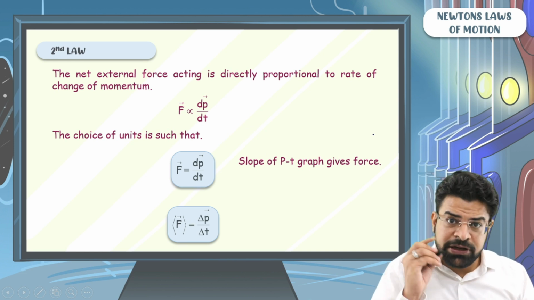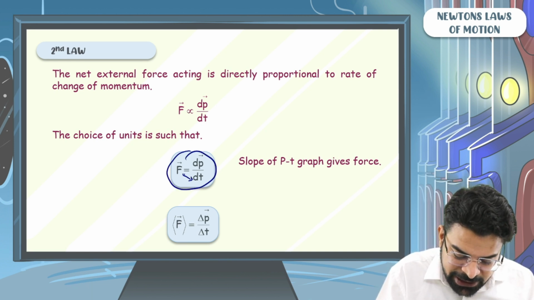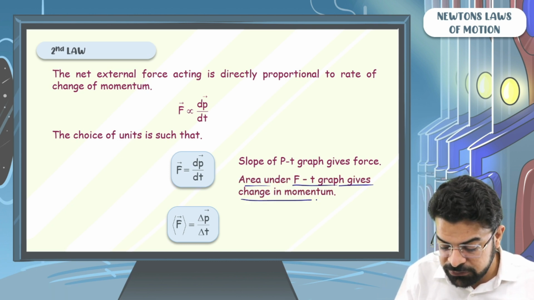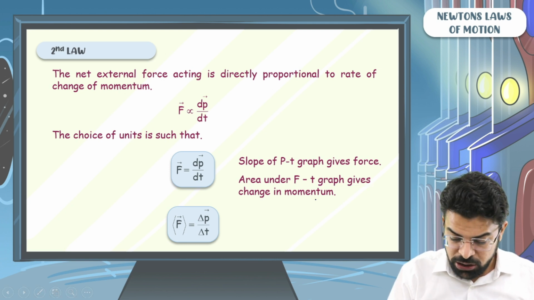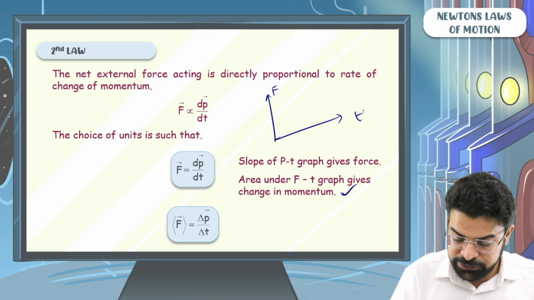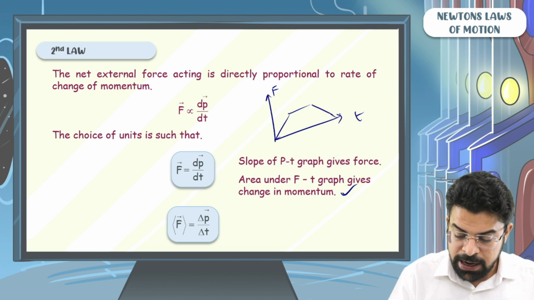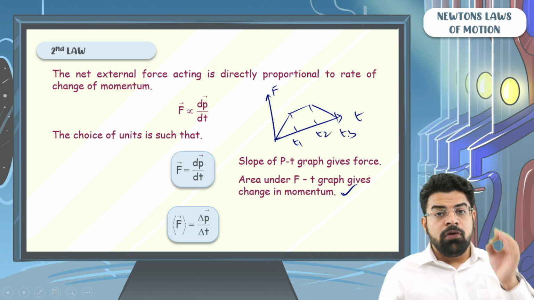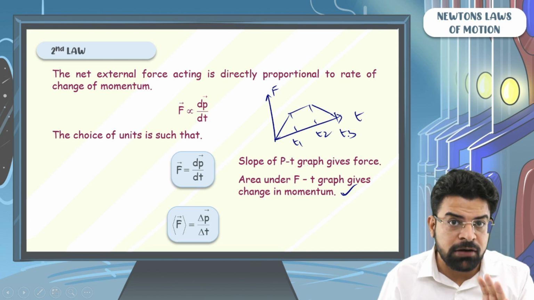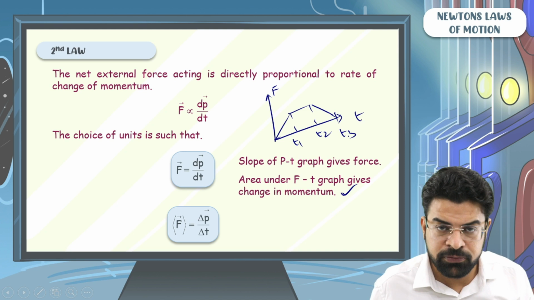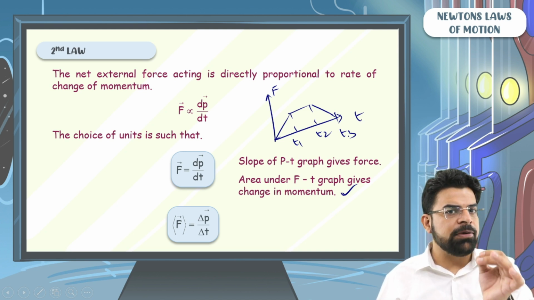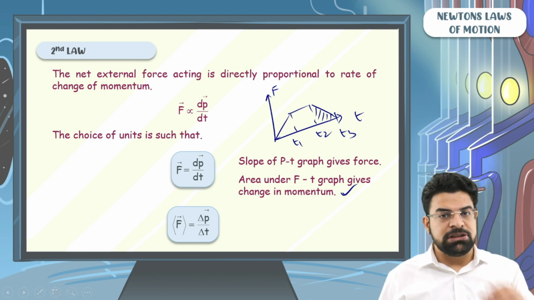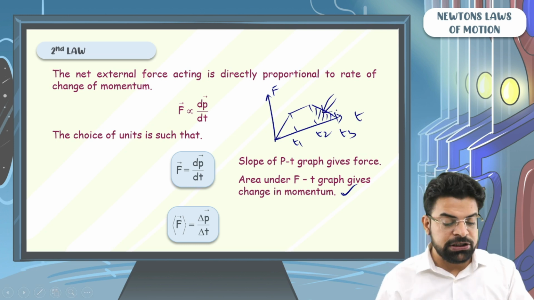The second thing which we can say just by looking at this equation is that the area under the force-time graph gives us the change in momentum. So let's say the force-time graph looks like this. And they ask you, let's say this time is T1, this time is T2, this time is T3. What is the change in momentum of the particle from time equals T2 till time equals T3? You will say, from T2 till T3, the change in momentum is nothing but the area under the force-time graph. I will just find out this shaded area, and that will be the change in momentum.